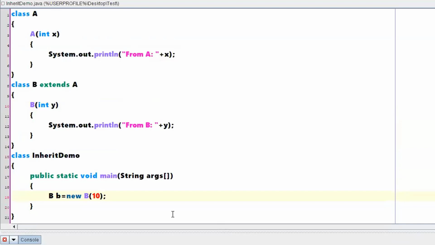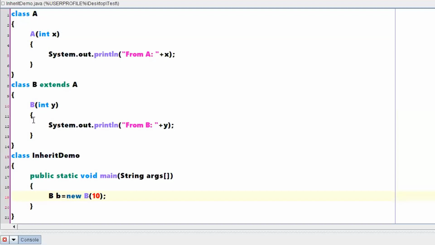So what are the things we said? A constructor is the method which will be executed implicitly when you are creating an object of the class. Am I creating an object of a class? Yes. So what value am I passing for this particular object? 10. Now which constructor needs to be called? This particular constructor needs to be called.